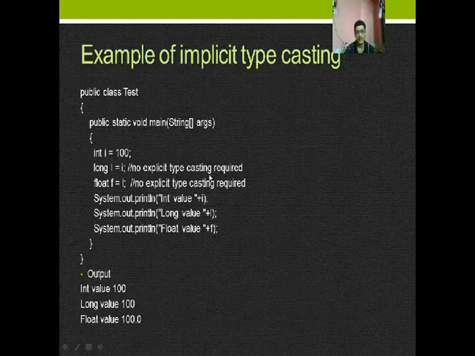No explicit type casting is required. The Java compiler will do this. Float f equal to l. As long is larger than integer, and float is larger than long, no explicit type casting is required. Now let us print, and it will produce the output.